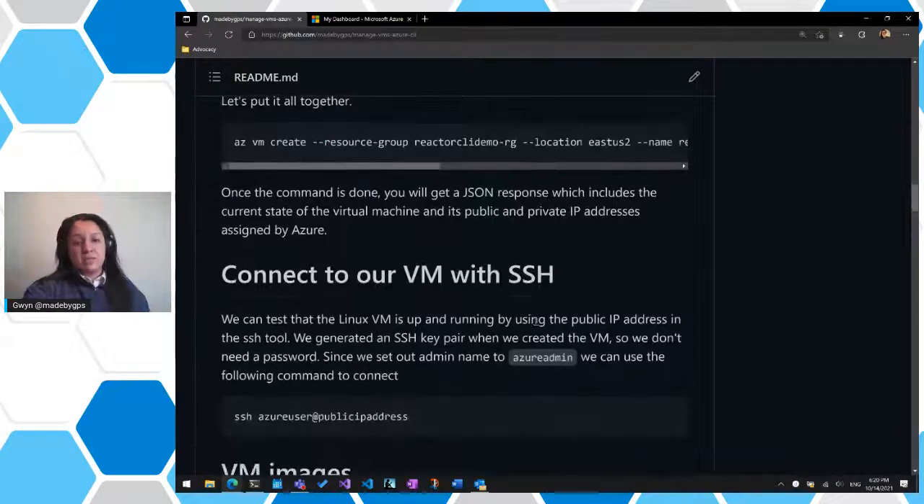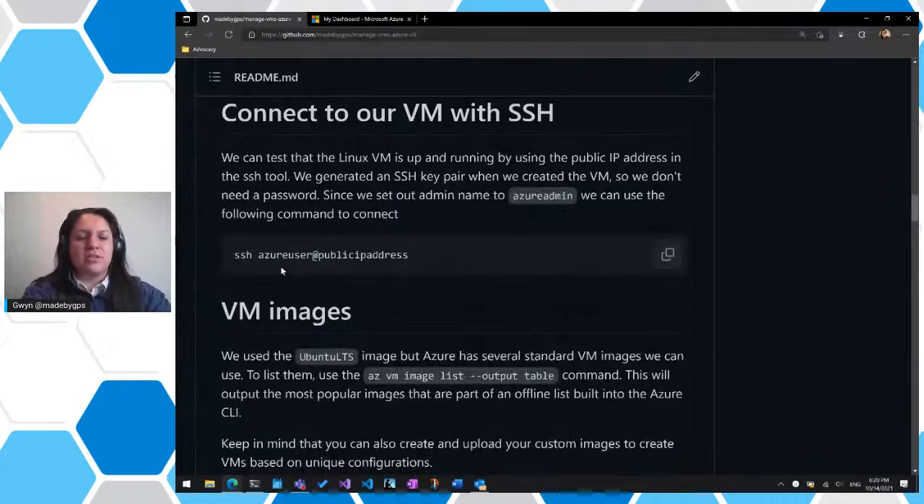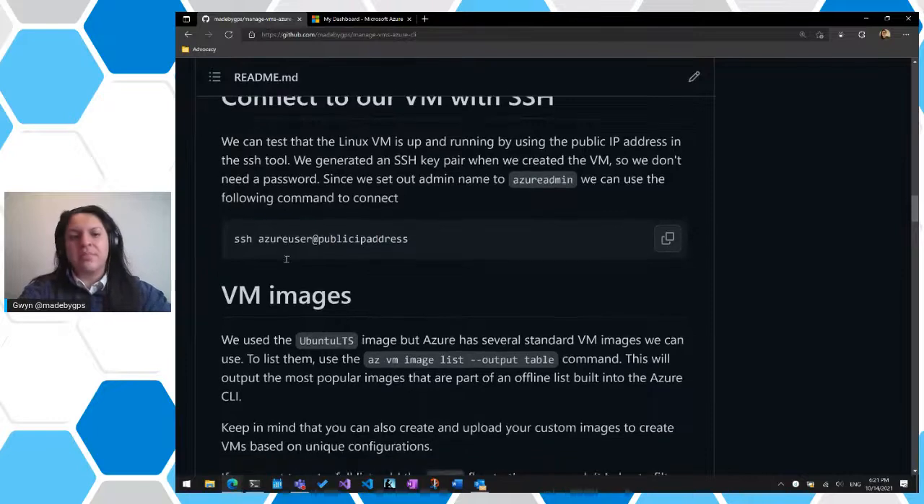All right. And we've also connected to our VM with SSH, which was that SSH azureuser. And the only reason we can do this is because we used the --admin-username parameter and we provided azureuser. If not, we would have to go and figure out what this is. So that's why this works.